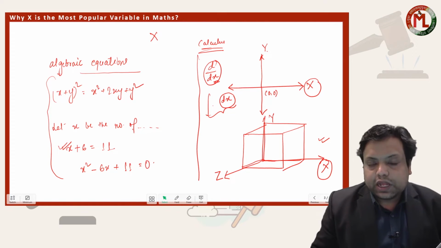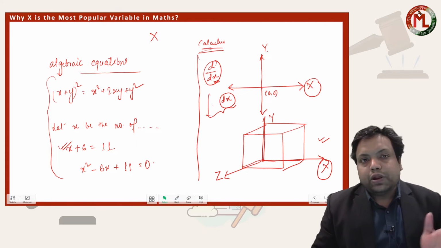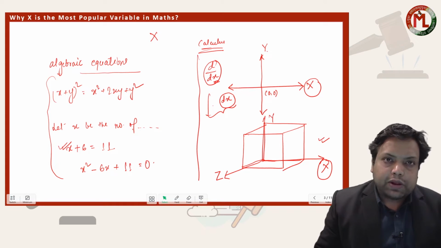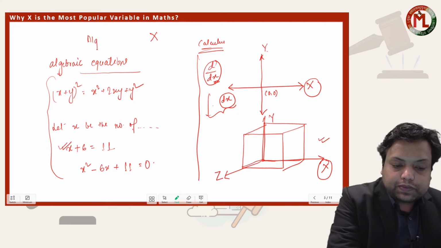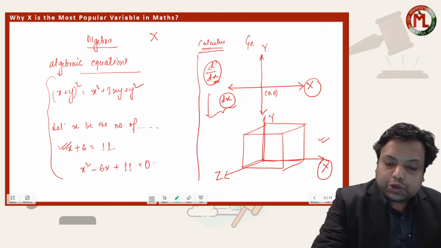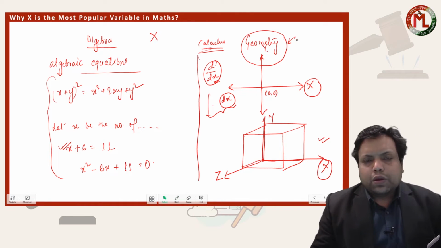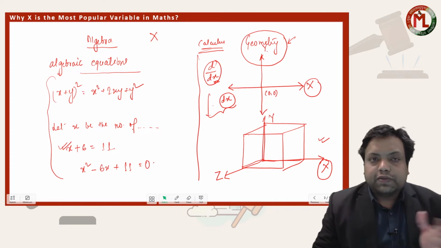To understand this, first we have to understand the history of the development of mathematics. If we talk about very early mathematics, there were two main branches: one was algebra, and one was geometry.